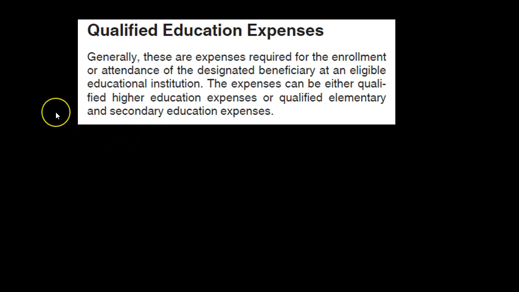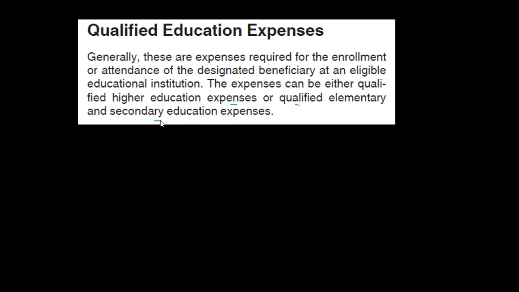So note, as we think about these qualified education expenses, you may hear this terminology with different types of benefits related to education. Want to make sure that you're applying that terminology to the proper area, the proper type of benefit that we are looking at here. So here, the expenses can be either qualified higher education expenses or qualified elementary and secondary education. So it's one component that we want to basically keep in mind,